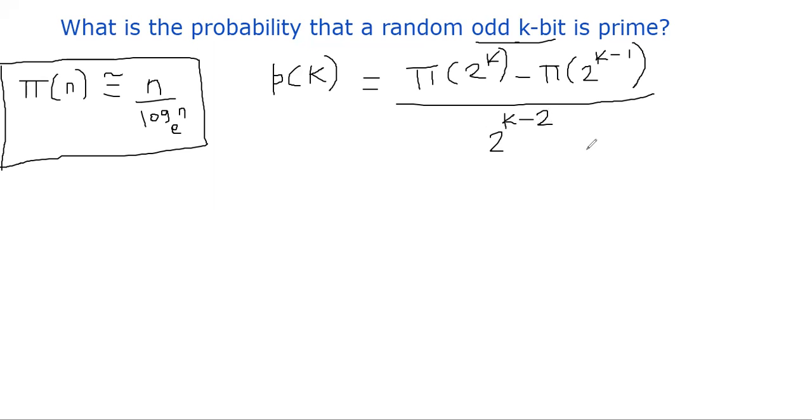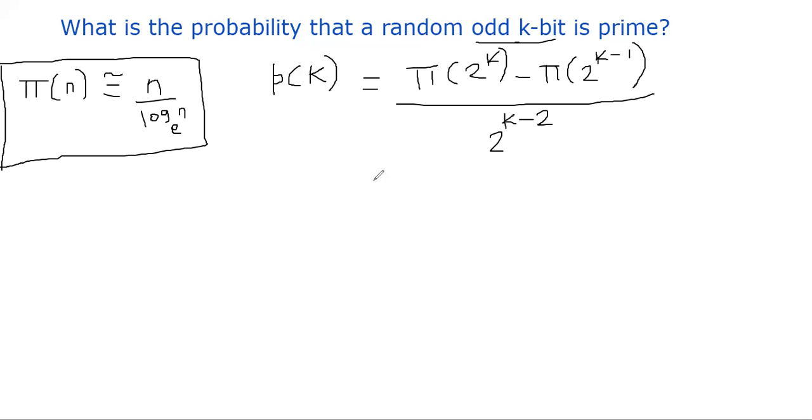Okay, wonderful. And why did I subtract pi of 2 power k minus pi of 2 power k minus 1? The reason is that we are only interested in k-bit numbers, okay? And how many numbers are there? 2 power k possible numbers. But we don't want the leading bit to be 0. If the leading bit is 0, that number is not a k-bit number. That's the reason why we leave out those numbers. That means we know for sure our most significant bit is actually 1. That's basically the idea of this arithmetic.